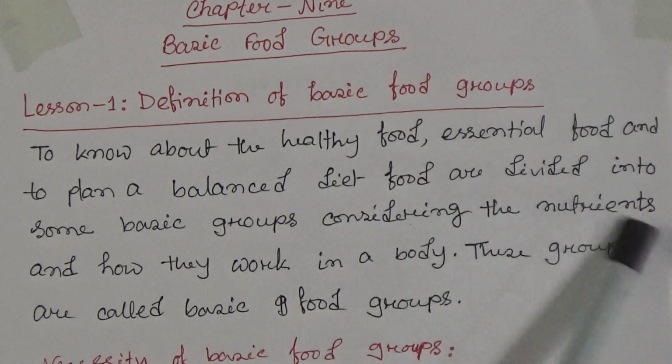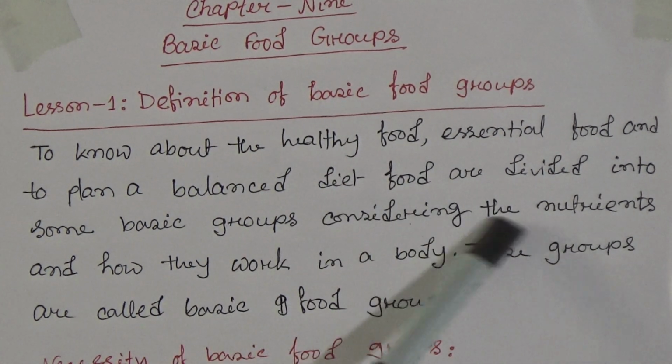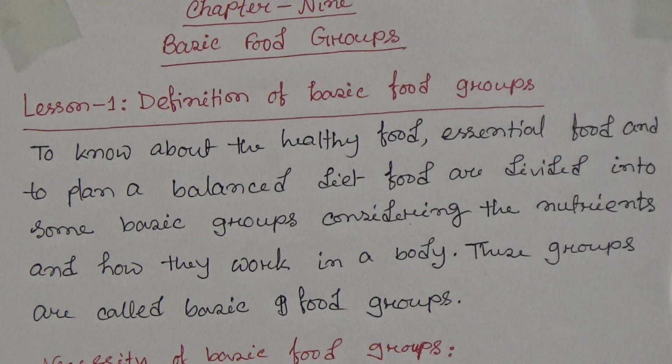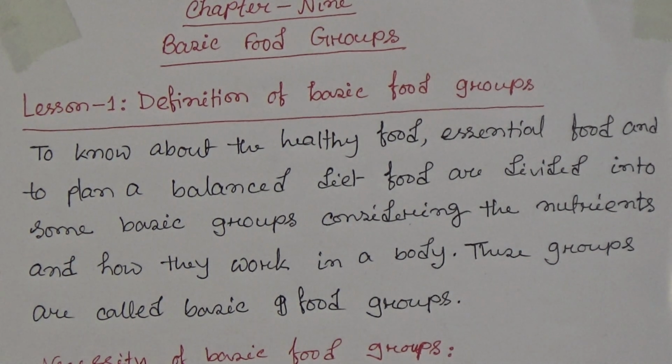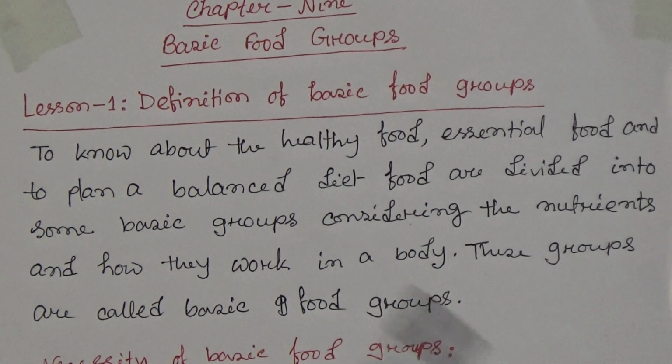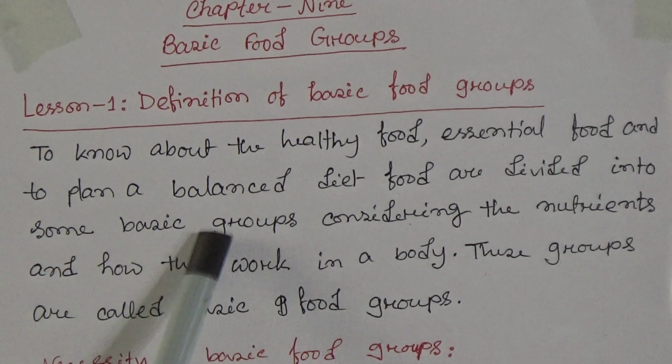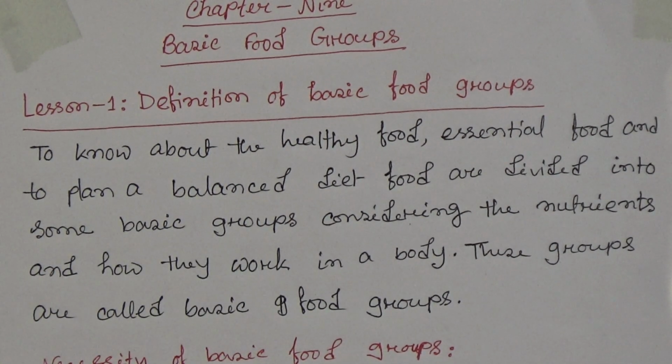We have divided food into some basic groups. We make these basic food groups considering the nutrients and how they work in the body, and these groups are called basic food groups.